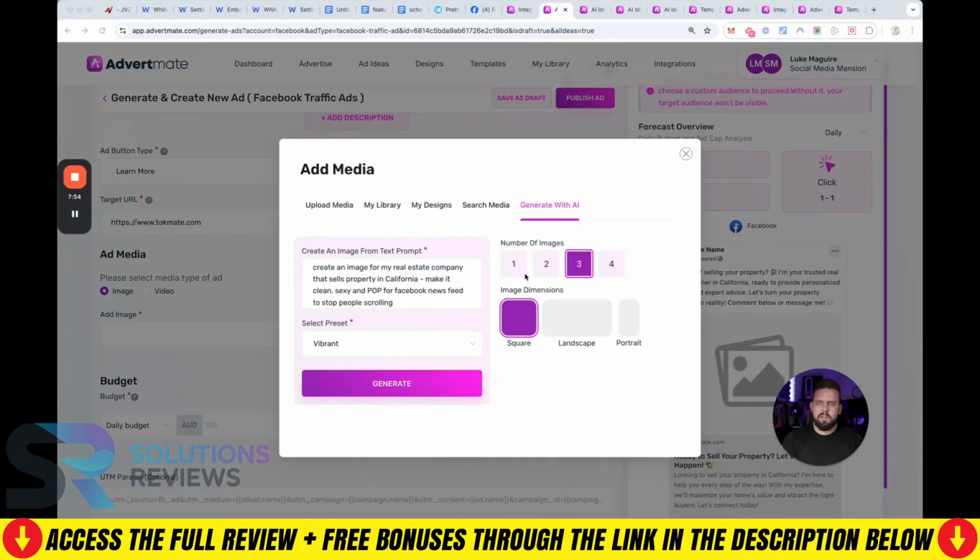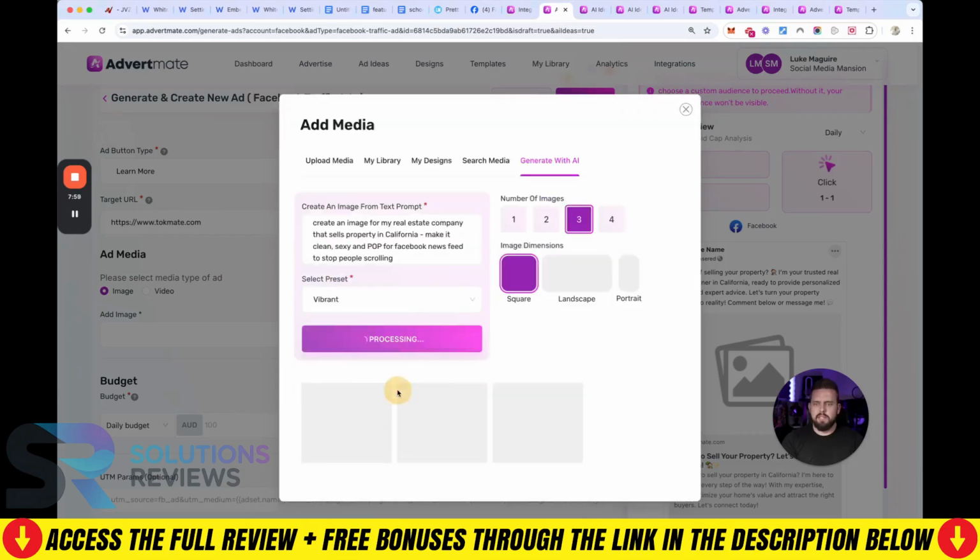Okay, so now I hit generate. I've chosen 3 images for the real estate example. Now that was a pretty bad prompt, but we'll see what we get anyway.